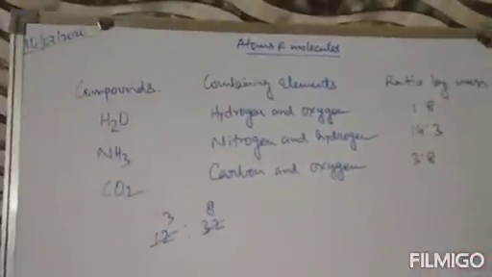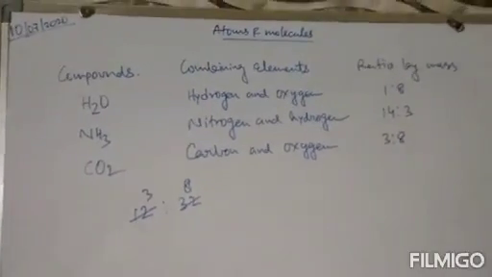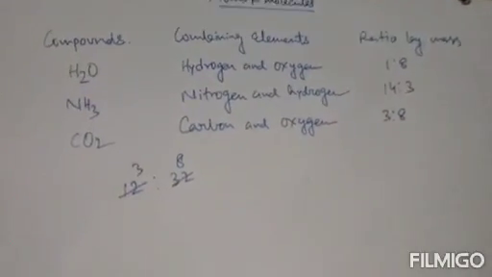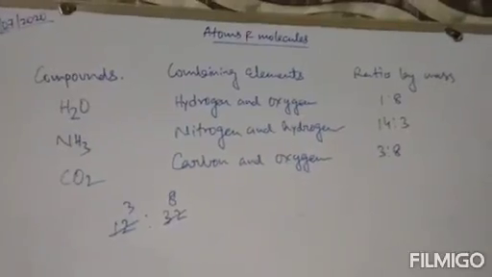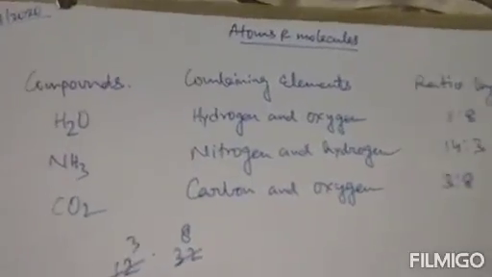In this way, we can calculate all the compounds, their combining elements, and the ratio in which they combine together. Clear? This is the method. In your book, many compounds are given with their combining elements and ratios, so you can calculate yourself and see the ratio of mass. So molecules of compound, atomicity, molecules of elements, atomic mass and relative mass, all total 5 important concepts we have already discussed.